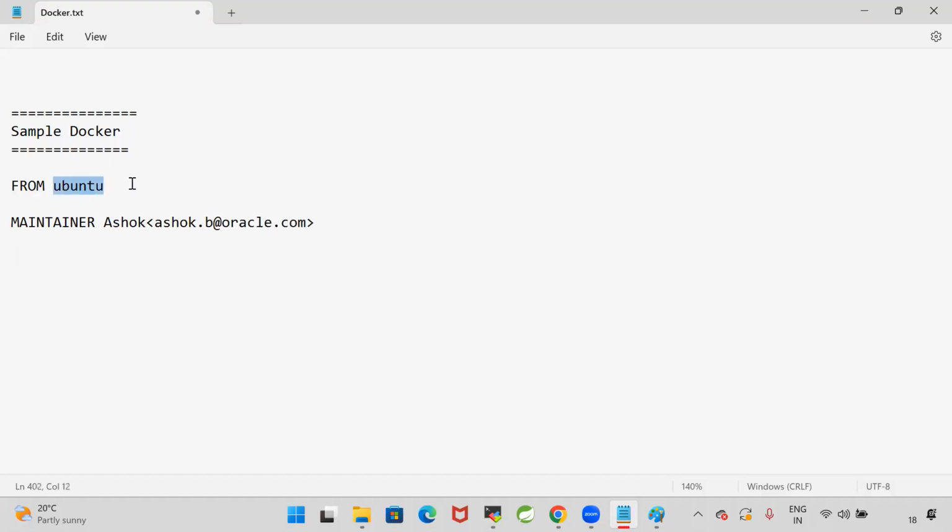FROM is used to specify the base. I'm specifying the base as Ubuntu. I want an Ubuntu machine in the container. A container should have an operating system, right? In the container, I want Ubuntu. Then MAINTAINER, I'm specifying my name.